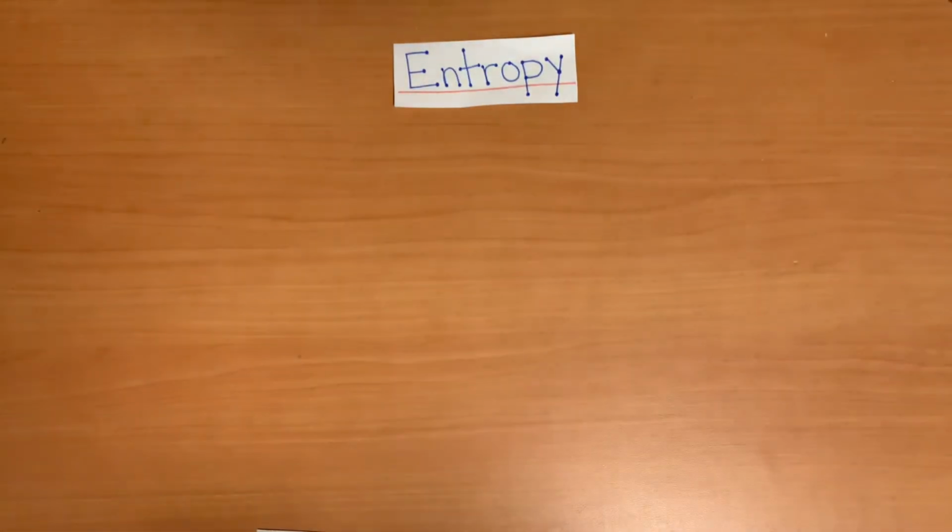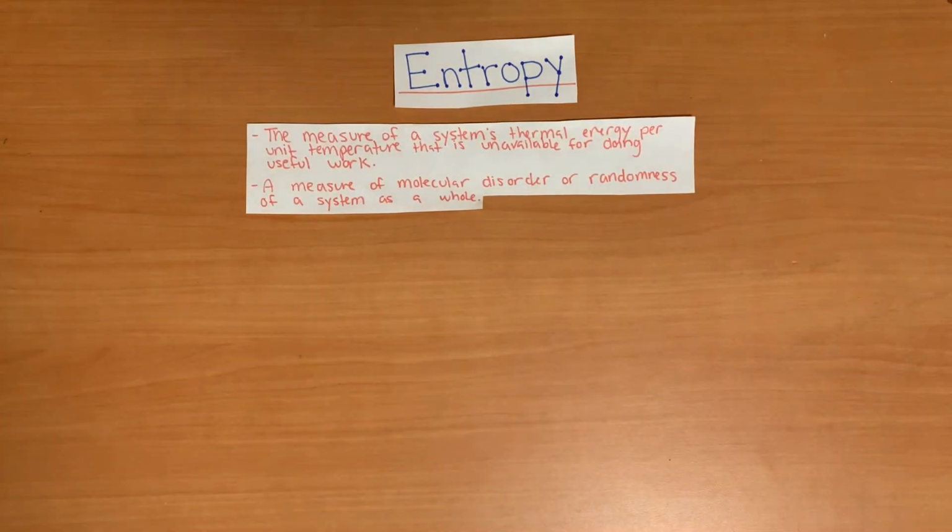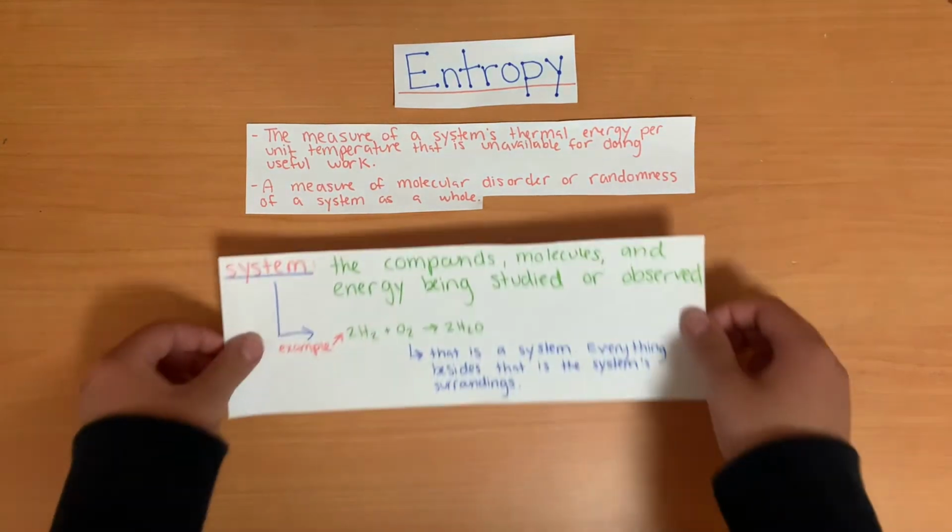Hey guys, today I will be talking to you about entropy. Entropy is the measure of a system's thermal energy per unit temperature that is unavailable for doing useful work. In other words, it is a measure of molecular disorder or randomness of a system or chemical reaction as a whole. Before I go too far, let me define what a system is.